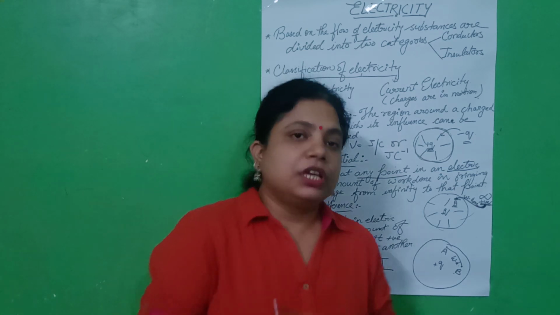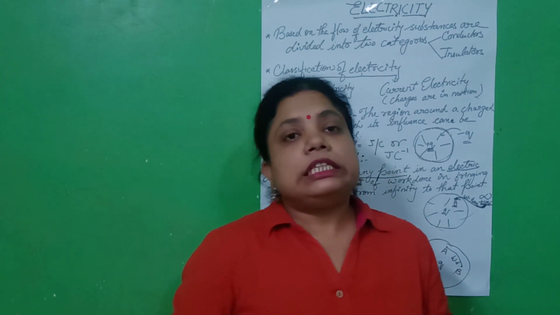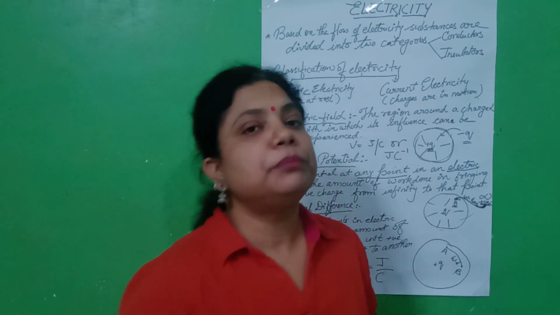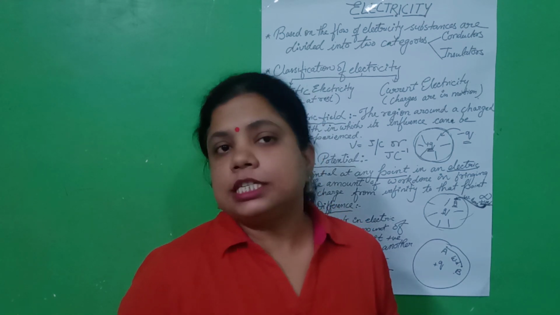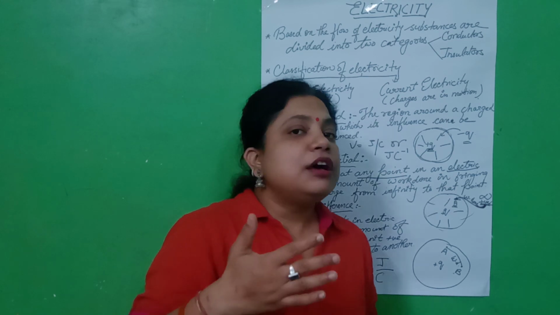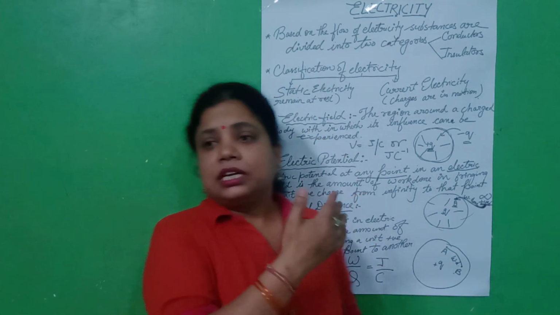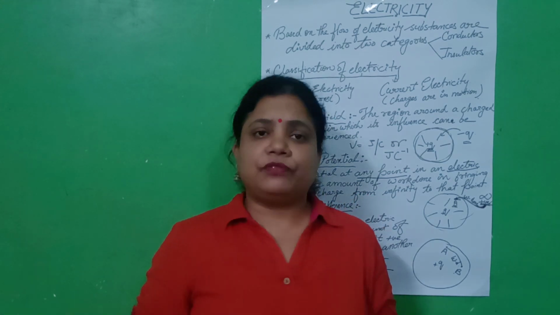Is it clear? Potential difference is measured by an instrument known as a voltmeter. A voltmeter has a high resistance. Clear? A voltmeter is always arranged in parallel. Now it is clear what is electric field, electric potential and potential difference.